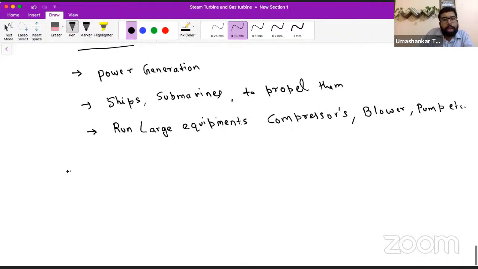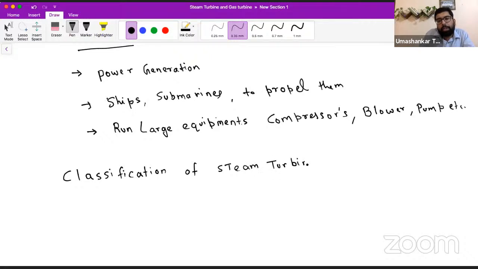So now the time has come to do the classification of steam turbine. We will have a brief introduction about the kind of steam turbines that we are going to study, or which are in use in thermodynamics or power plants.